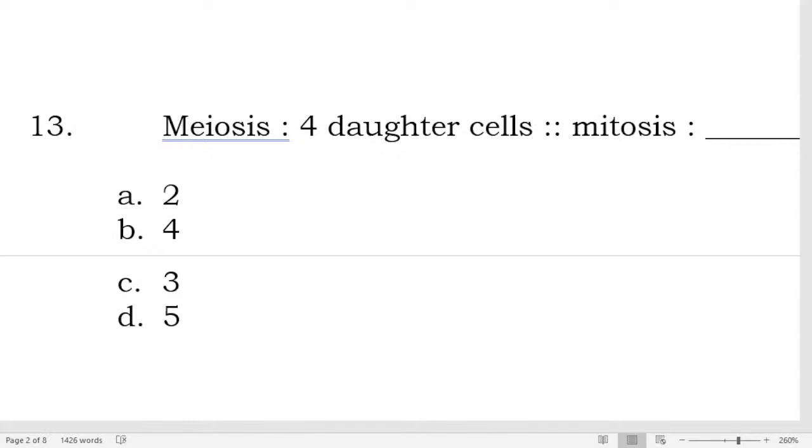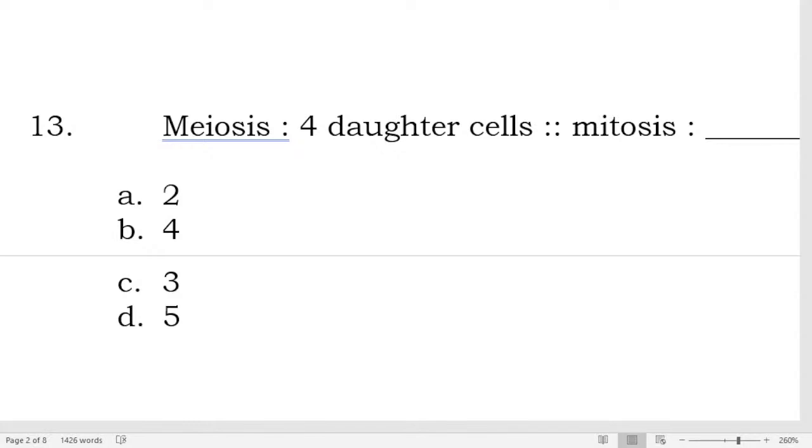We have the 4 stages: the prophase, anaphase, metaphase, and the telophase, right? And we also have the G1 and the G2 phases. I'll just discuss the meiosis and the mitosis cellular division in a separate video kasi it's a really very complicated topic.